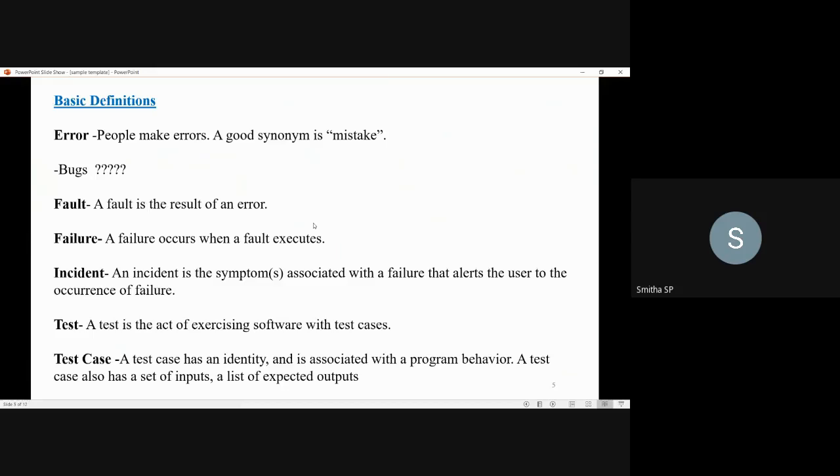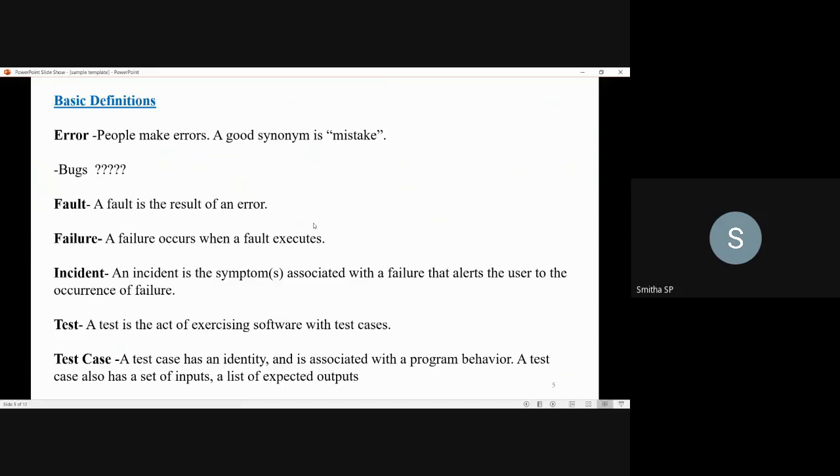These symptoms alert the user to the occurrence of the failure of a system. Those symptoms we call an incident. So an incident is a symptom associated with the failure that alerts the user to the occurrence of the failure of a system.